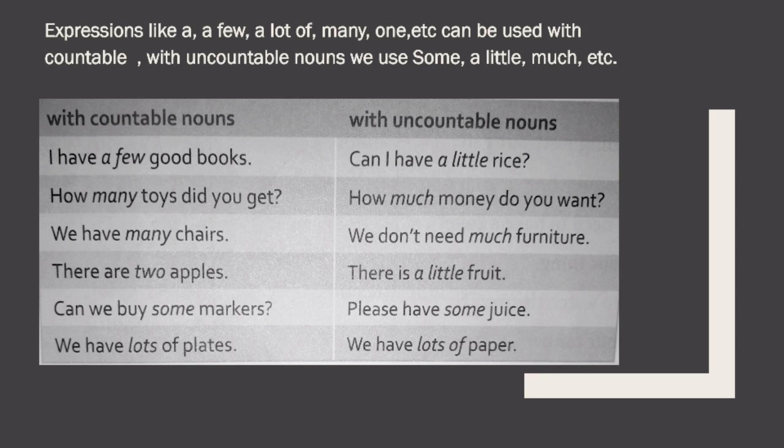With uncountable nouns, we see: Can I have a little rice? How much money do you want? We don't need much furniture. There is a little fruit. Please have some juice. We have lots of paper. Did you see in this? Rice, money, furniture, fruit, juice, paper, all these things are used as uncountable nouns, and you have used expressions like much, little, some. So these are some of the expressions that you can use with uncountable nouns.